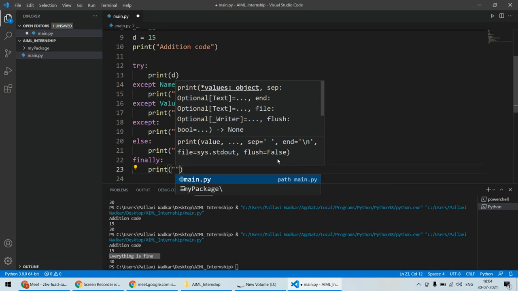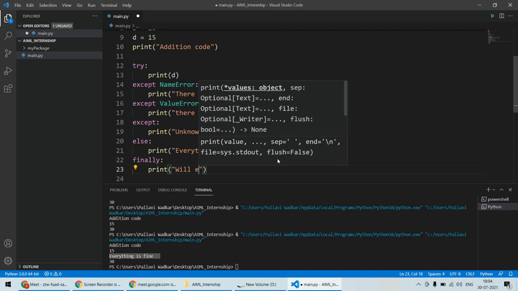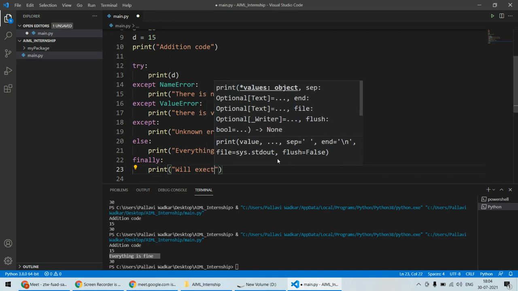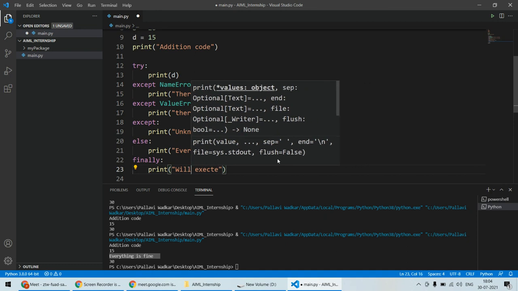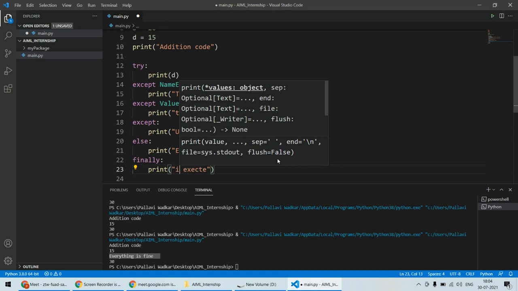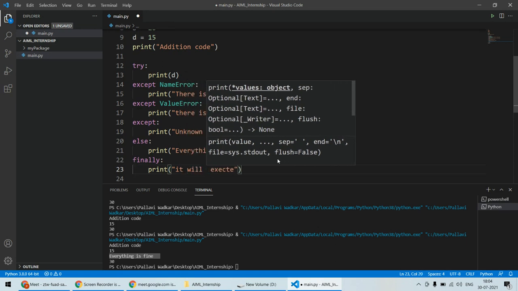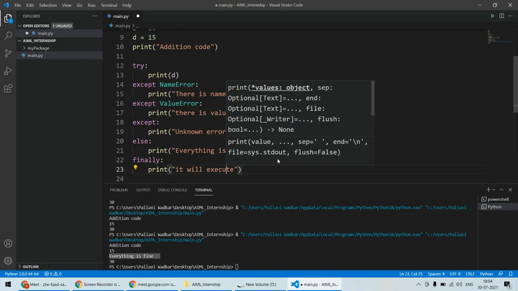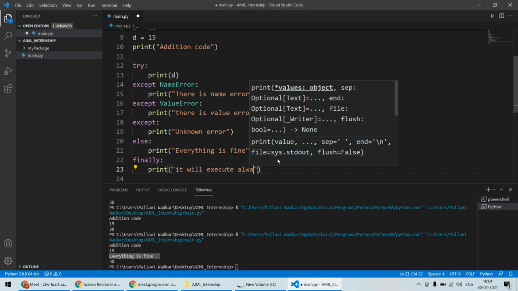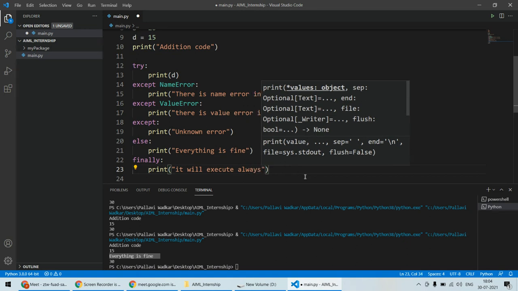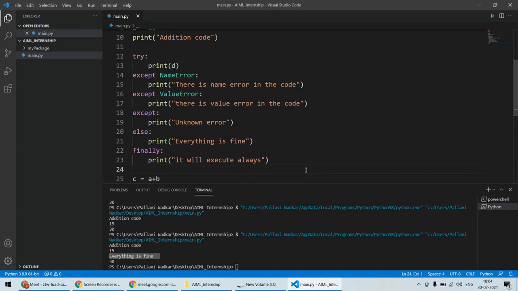So here I can say, let's say, "here will execute always", or "it will execute always". So even if there is an error, it will be executed. And even if there is no error, it will be executed. Now we'll see how it will execute even if there is no error.